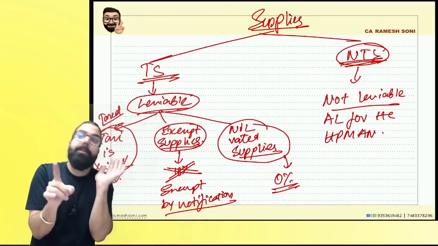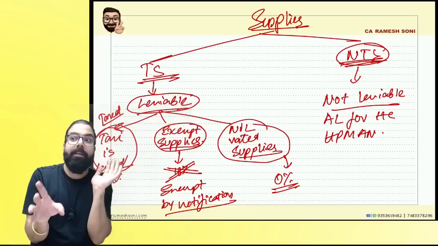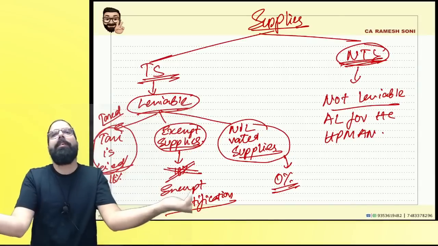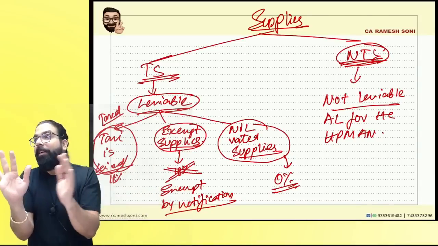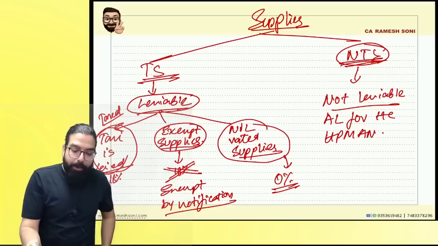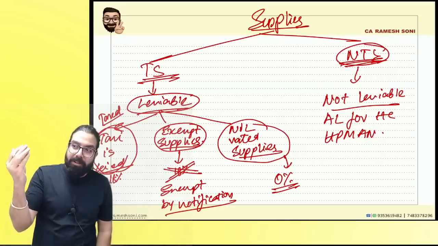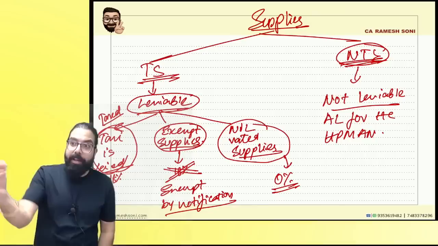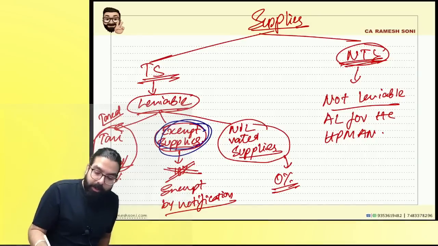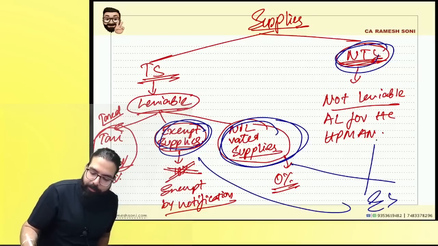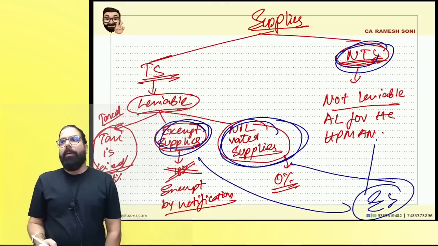Now, one more is exempt supply, which is exempted by notification. If tomorrow government wants to tax it, government will withdraw the notification. It is already 18%. Did you guys get the difference? Can we go ahead, everyone? Now, remember one thing. Now, again, what khichdi they made? Khichdi means hodgepodge. Okay? They went ahead and told this, and this is called as what, everyone? Exempt supply in GST. Are we clear?